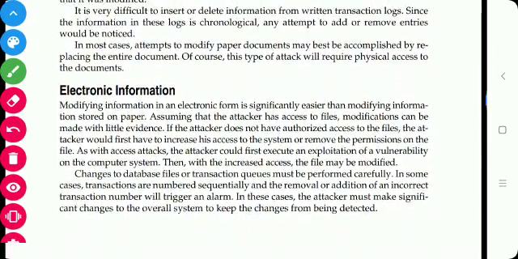Then electronic information: the information may be stored in the computer, or it may be transmitted from sender to receiver. In this case, changes may occur when the attacker accesses the information stored on the computer. The attacker may add information, or delete existing information stored in electronic form. So these are the modification attacks, in which the attacker may change the information, add new information, or delete existing information. These are the three possibilities in modification attacks.